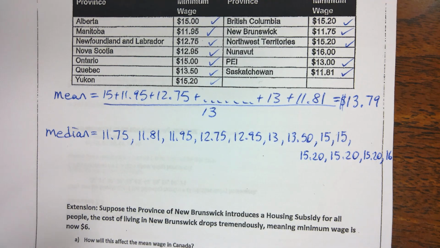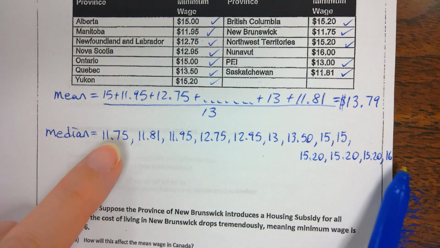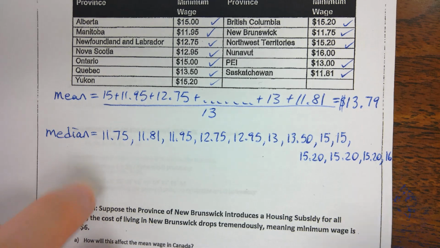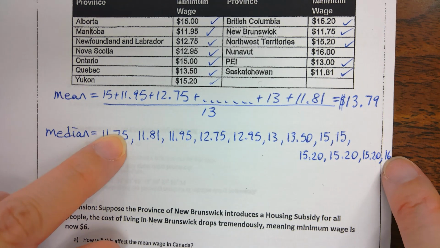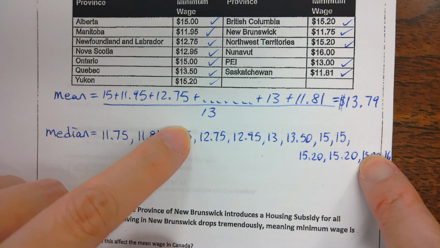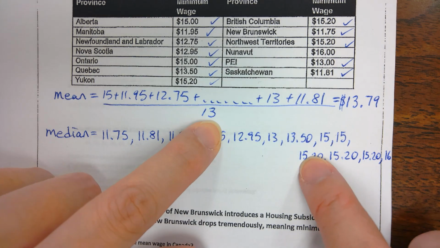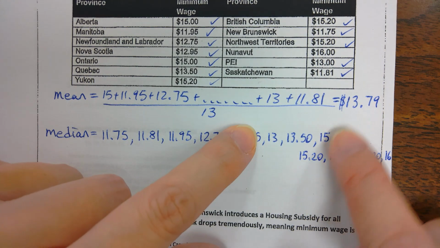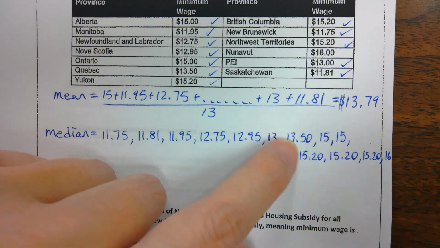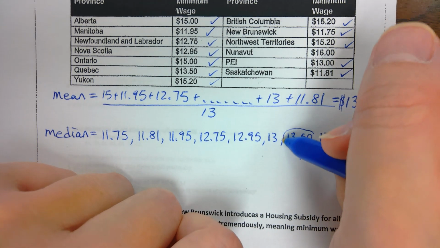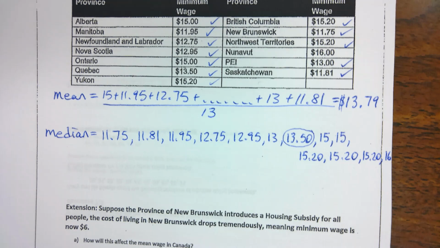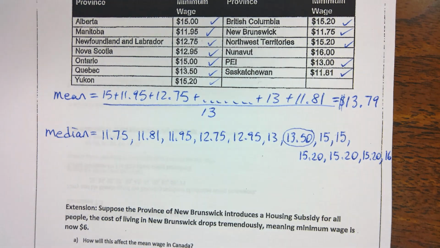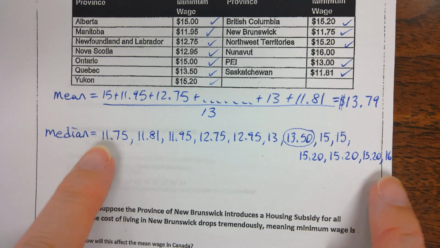Okay. Once I have them all lined up, I can eliminate. So first and last, second and second last, third. Okay, just keep moving my numbers, and then I reach my middle, which is 13.50. Okay, it's as simple as that.